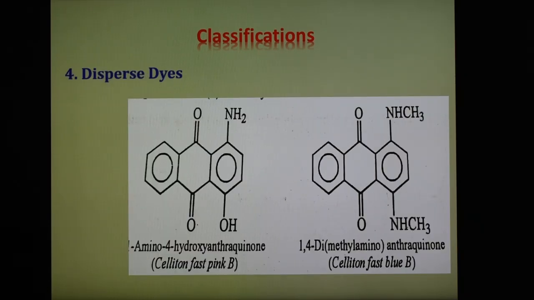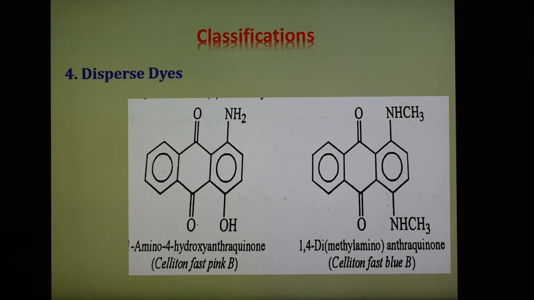And next, fourth number is a disperse dye. And what is disperse dye now here? Disperse dyes are water insoluble dyes and are applied to the fabric in the form of dispersion of the finely divided dye in a soap solution in the presence of stabilizing agent like phenol, cresol or benzoic acid. These dyes are used to dye synthetic fiber like nylon, polyester, polyacrylonitrile fibers, and these dyes belong to the class of anthraquinone dyes and are suitable for dyeing synthetic polyamide fibers.